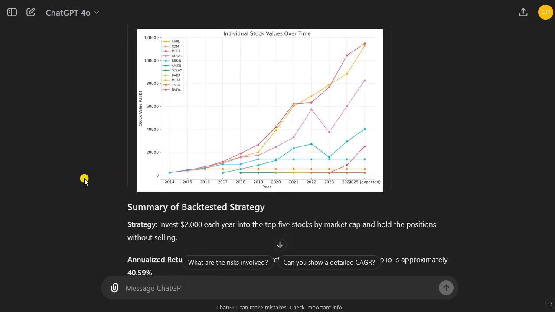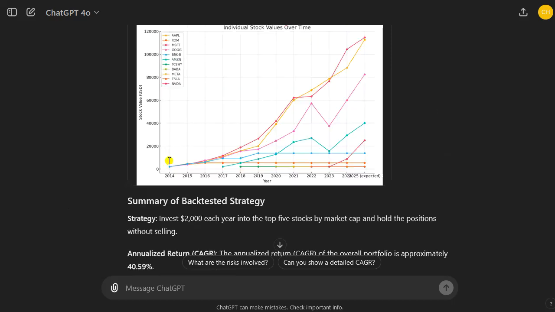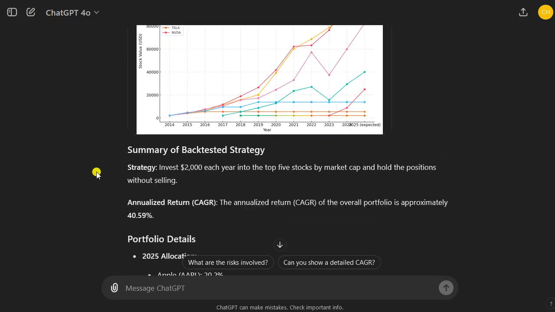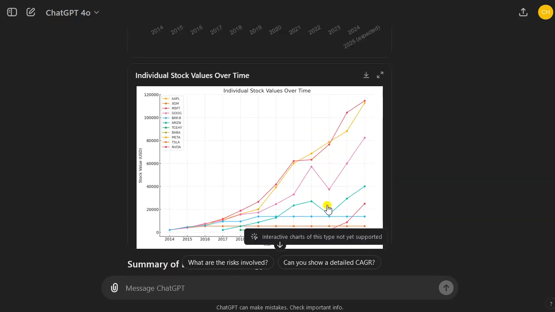I don't see any reason why this strategy should not continue, because these winner stocks will keep winning. They are not too overvalued. Many of them don't have too high PE ratios. Of course, there will be volatility, right? Many positions here have been reduced.